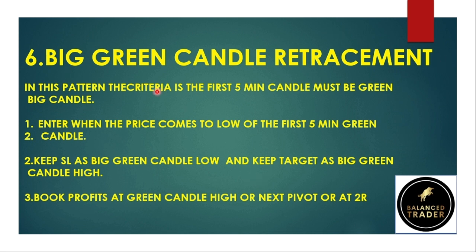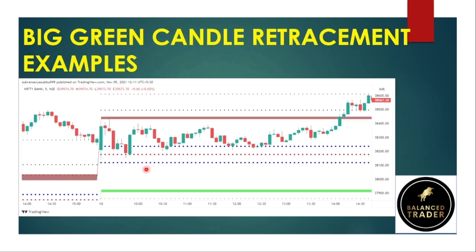So the sixth pattern is a big green candle retracement. In this pattern, the criteria is that the first 5-minute candle must be a big green candle. So what is the entry here? Enter when the price comes to the low of the first 5-minute candle.